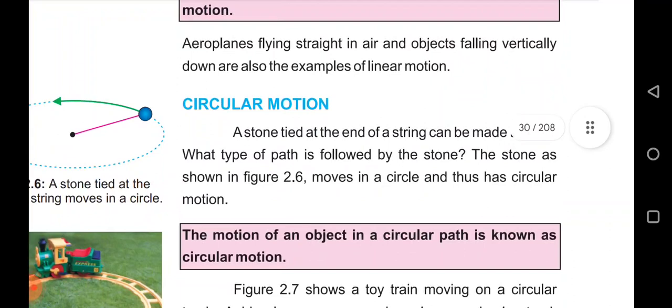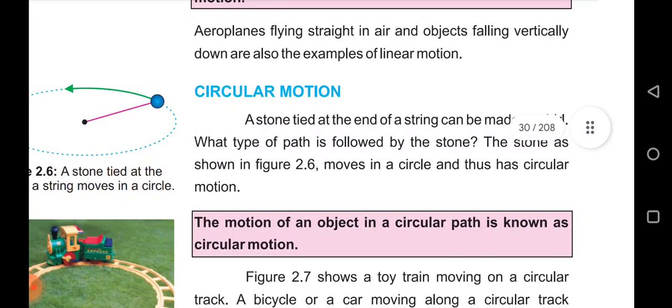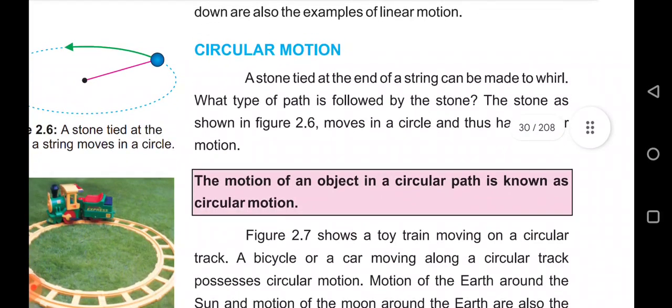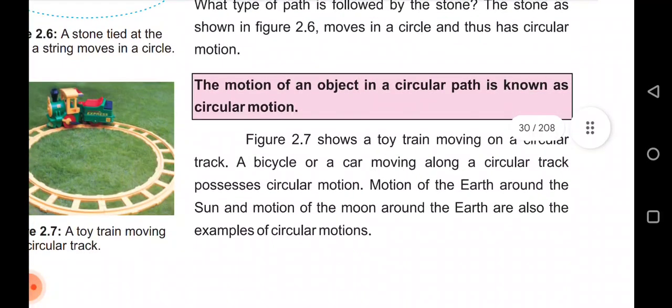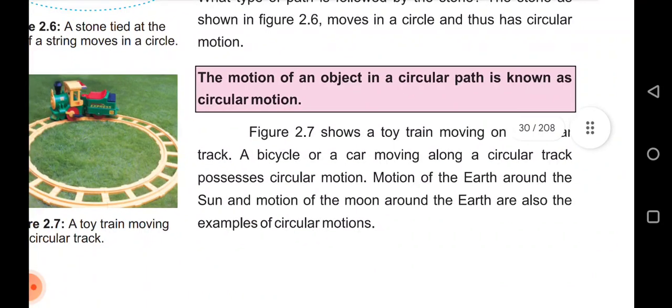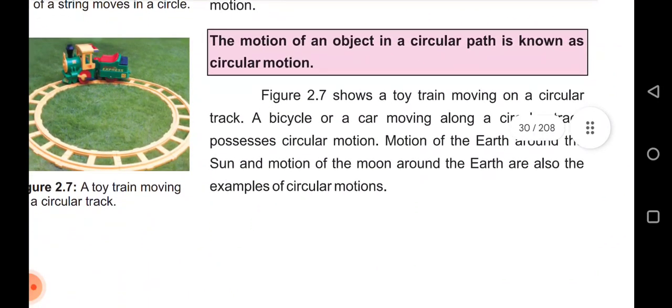Circular motion. A stone tied at the end of a string can be made to reel. What type of path is followed by the stone? The stone, as shown in the figure, moves in a circle and thus has circular motion. The motion of an object in a circular path is known as circular motion. The figure shows a toy train moving on a circular track. A bicycle or a car moving along a circular track possesses circular motion. The motion of the Earth around the Sun and the motion of the Moon around the Earth are also examples of circular motion.